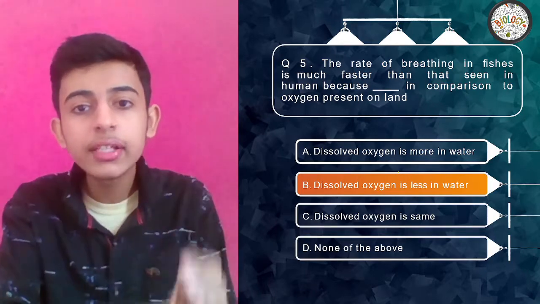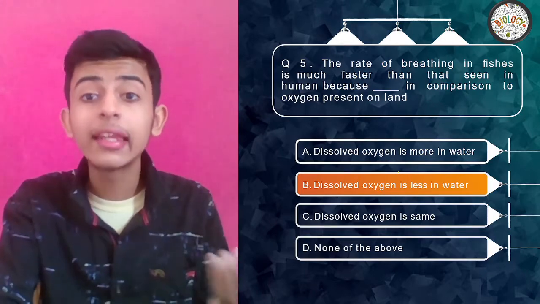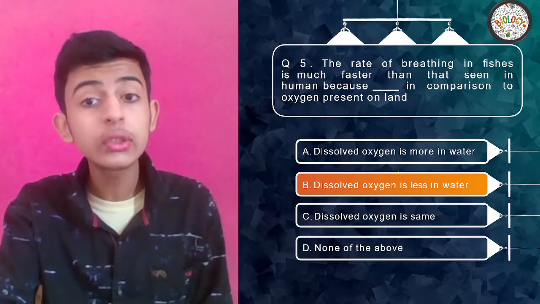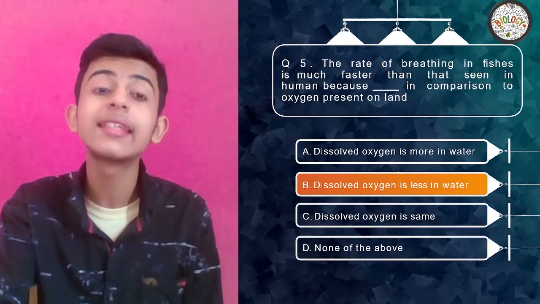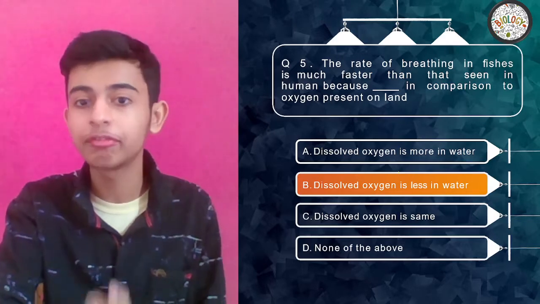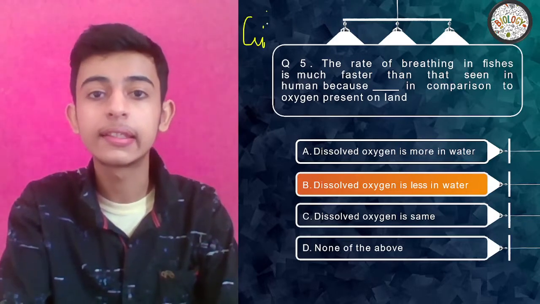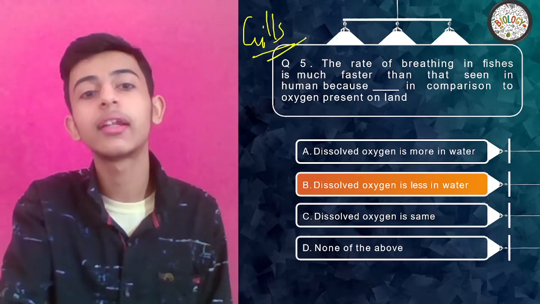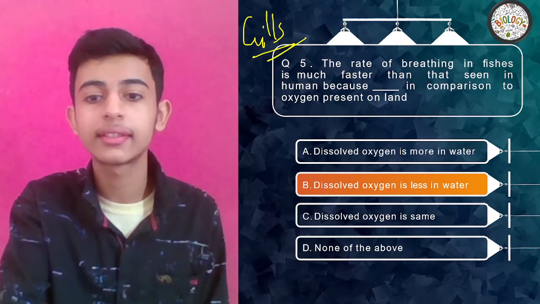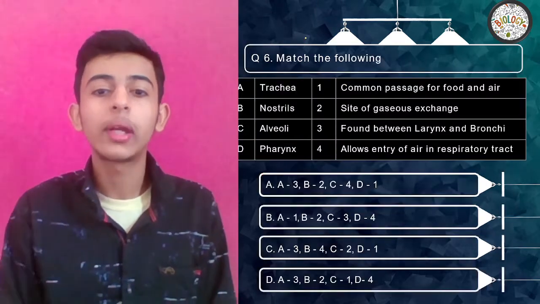So guys, if dissolved oxygen is less in water, the rate of breathing will be faster, so that more oxygen can be sucked inside the body of fish through gills. Understood, everyone? Am I getting the responses? Amazing. Okay, match the following.